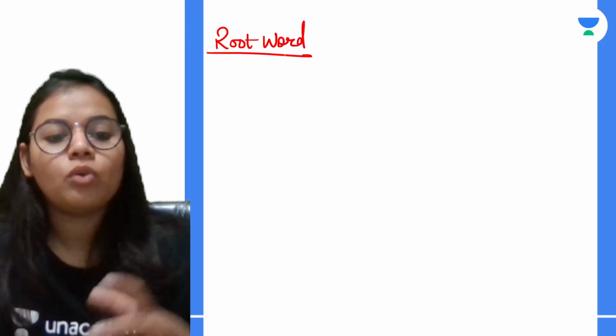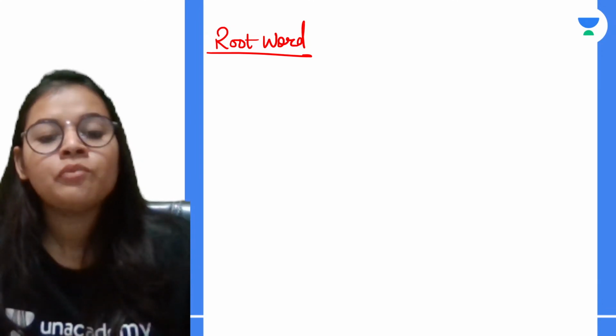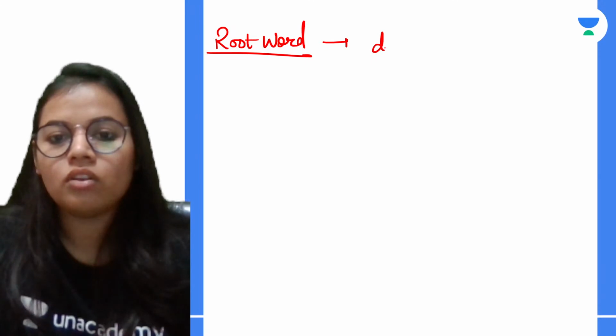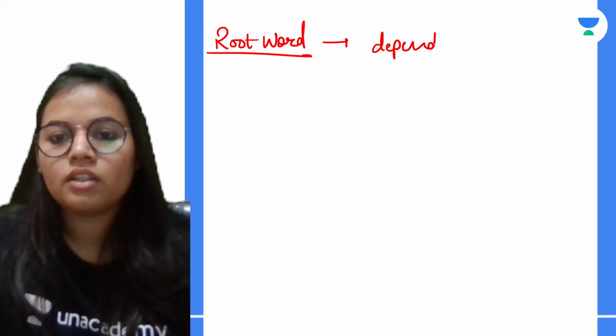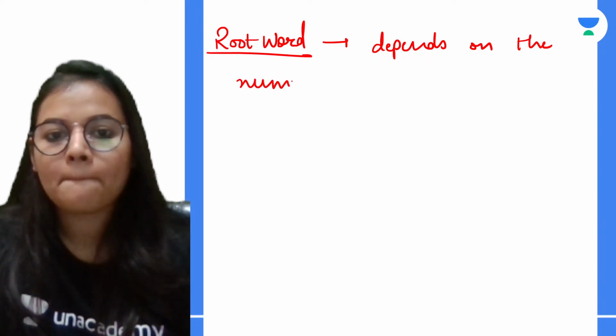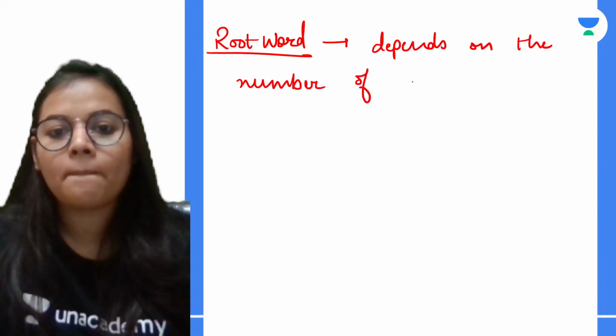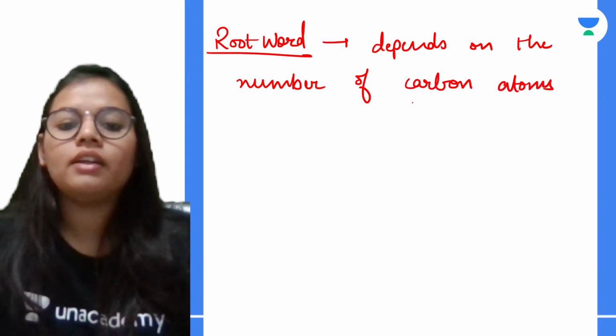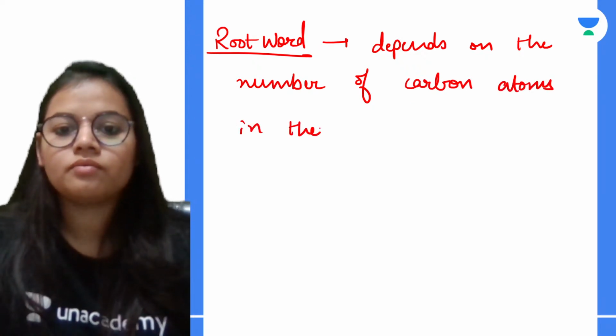Root word. What is meant by a root word? तो ये जो हमारा root word है, it basically depends on the number of carbon atoms in the longest chain.